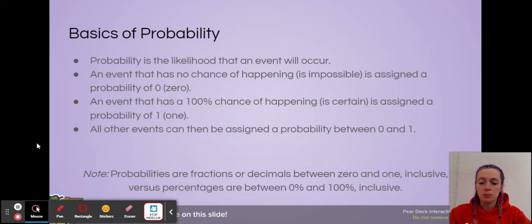It's also important to note that probabilities are fractions or decimals between 0 and 1 inclusive, versus percentages, which are between 0% and 100% inclusive. So if we ask for a probability, you should be giving a fraction or a decimal. If we ask for a percentage, you should be giving a percentage.